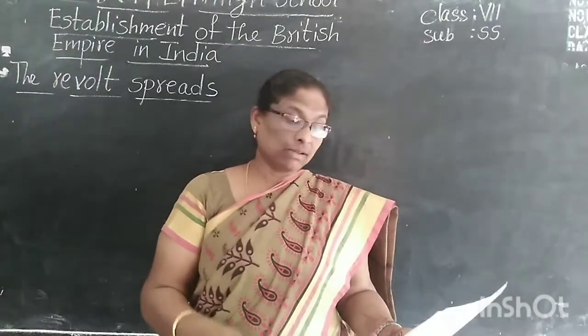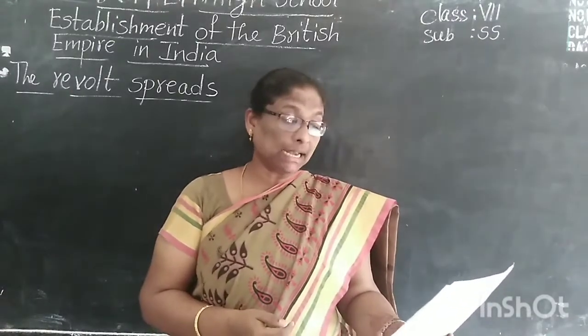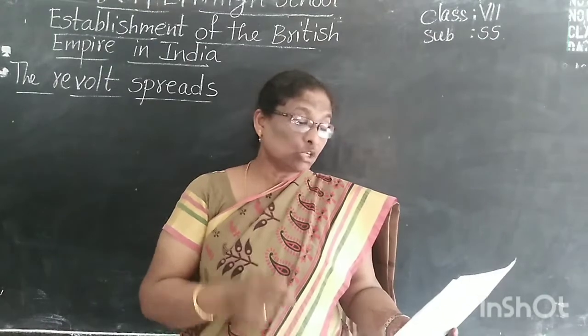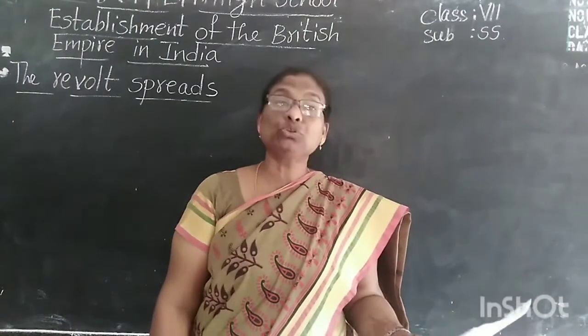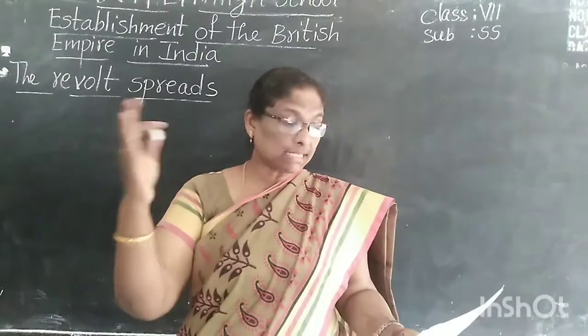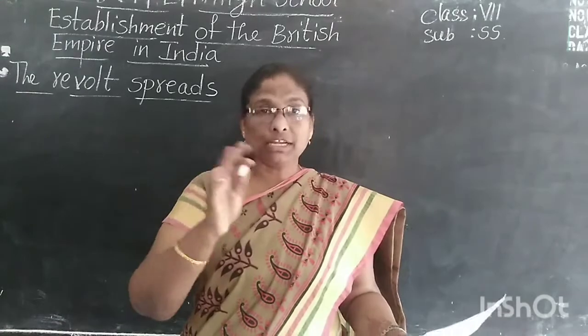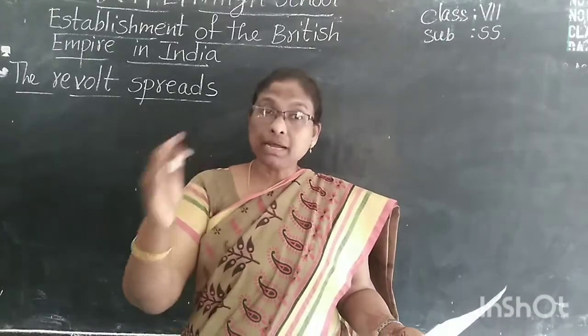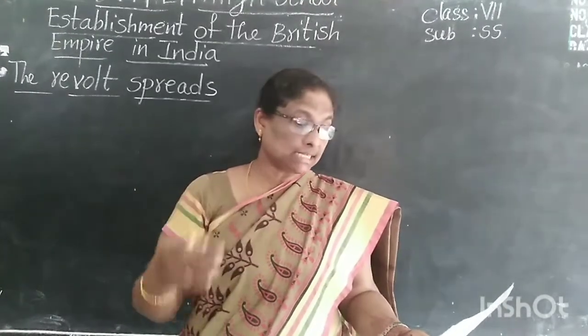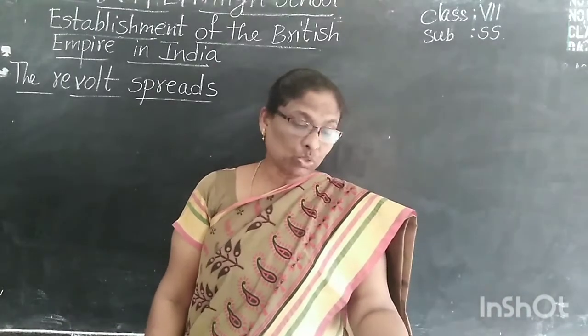Against this, how many members are there among our Indian soldiers? See, the number of Indian soldiers was 2,32,000. Army people are there. Whereas English officers and soldiers in India were only 45,000. But against that, the Indian soldiers number 2,32,000.